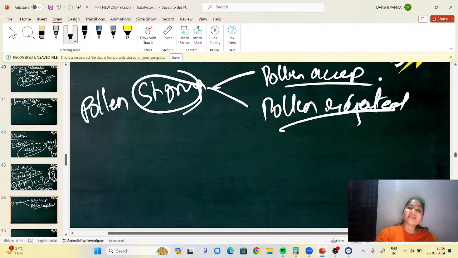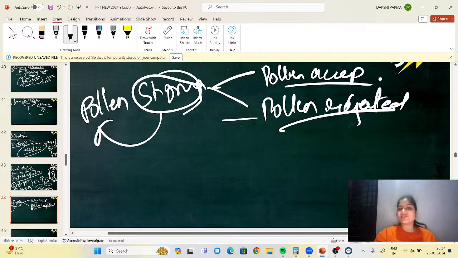Why is the stigma able to accept or reject the pollen grains? Due to some chemical dialogue between the pollen grains and the stigma, this is going to happen. This is called pollen-pistil interaction. First, either rejection or acceptance happens because of chemical dialogues between a pollen grain and the stigma.